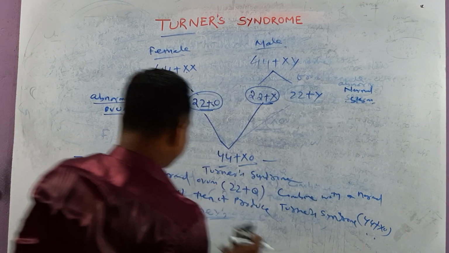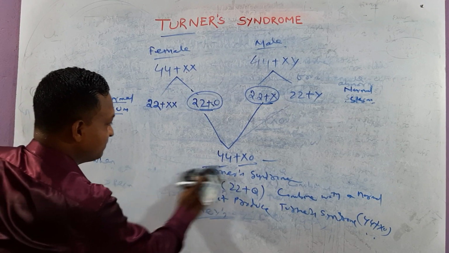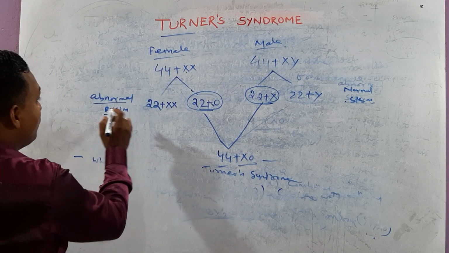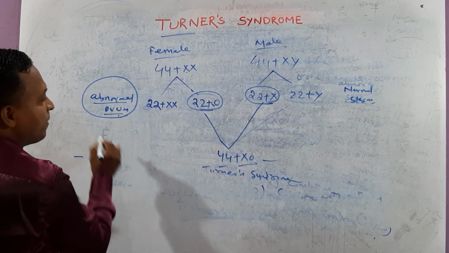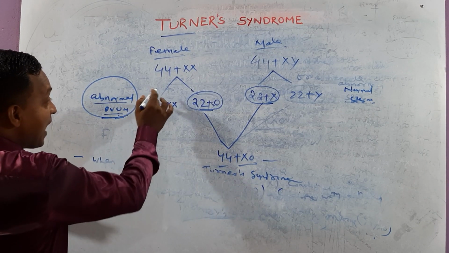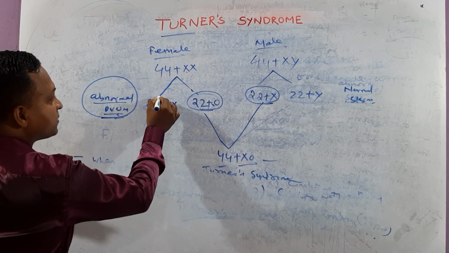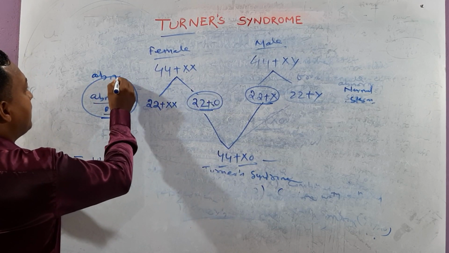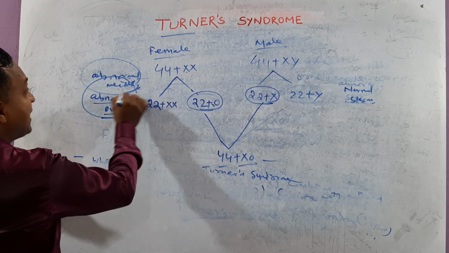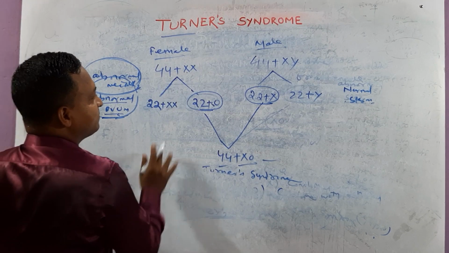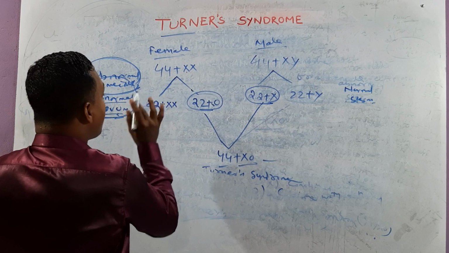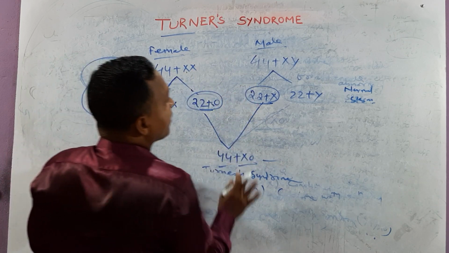Try to understand. Clear? The next one. It is due to abnormal ovum, which means these are abnormal gametes. And these abnormal gametes are coming out because of what? Abnormal meiosis. In normal meiosis, all chromosomes should separate out. Try to understand, you can understand here.